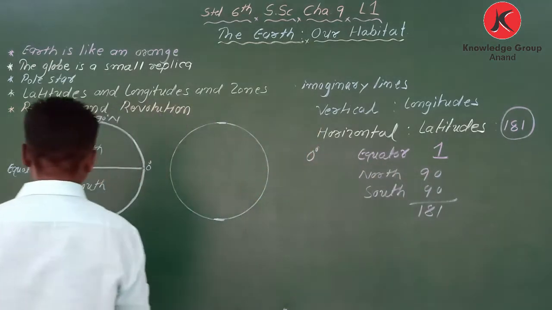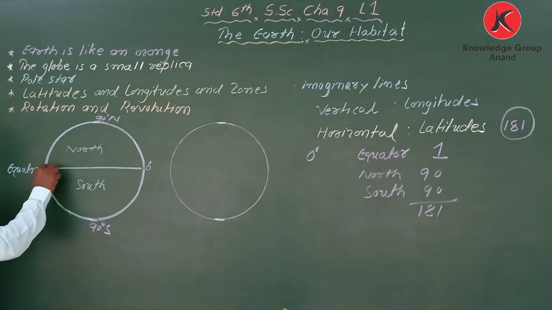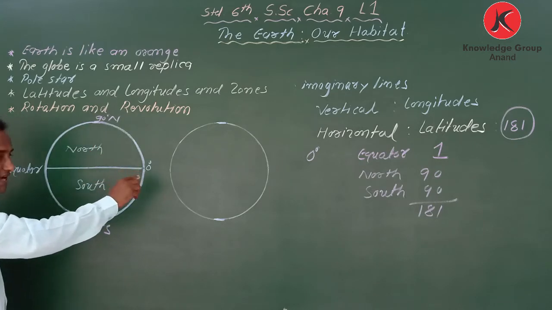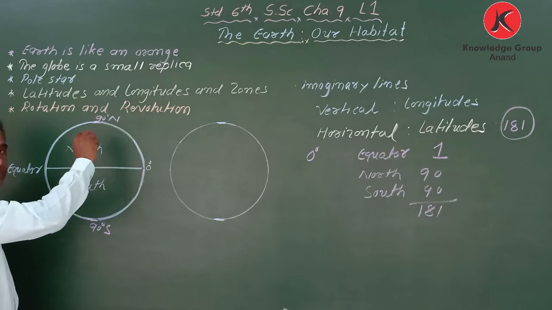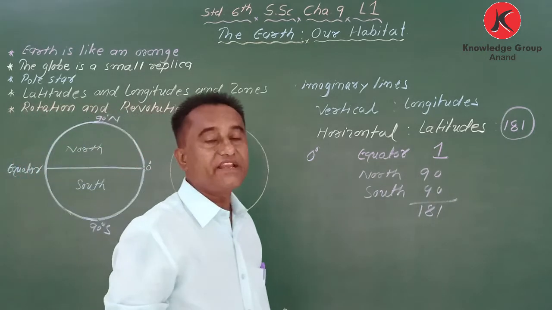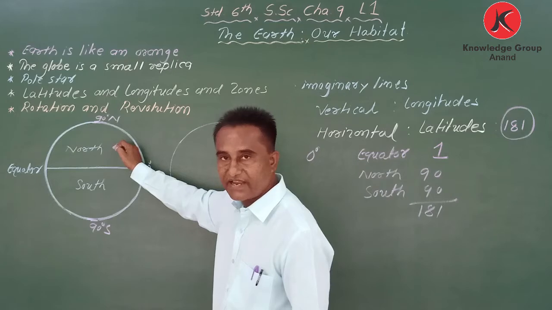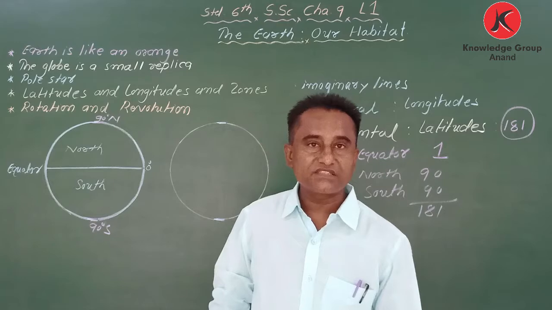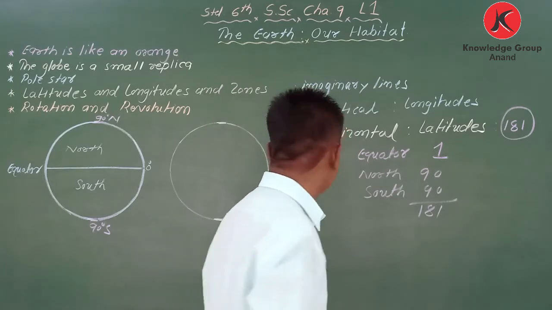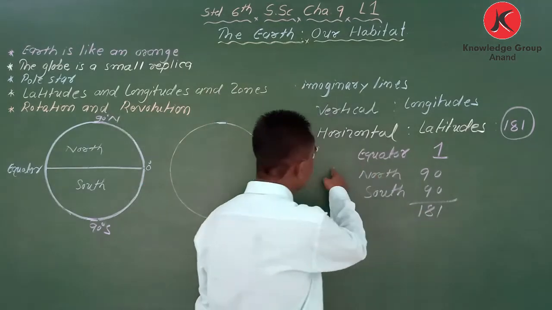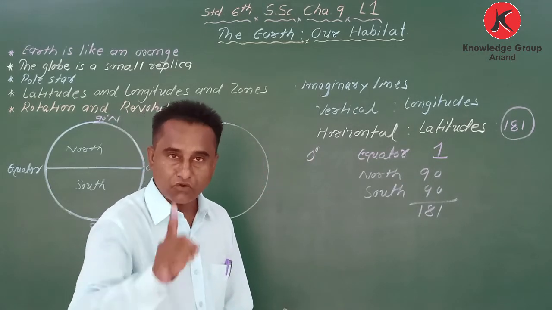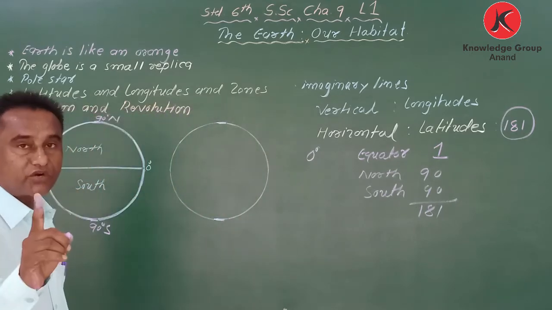From 0 degree we start counting 1, 2, 3, 4, 5, 6, 7, 8, 9, and we have to count till 90. So here 90 latitudes are there, and here 90 latitudes are there. So 90 plus 90 becomes 180, and in the center 1 is there, that is 0 degree. So the total is 181 latitudes. Got it?